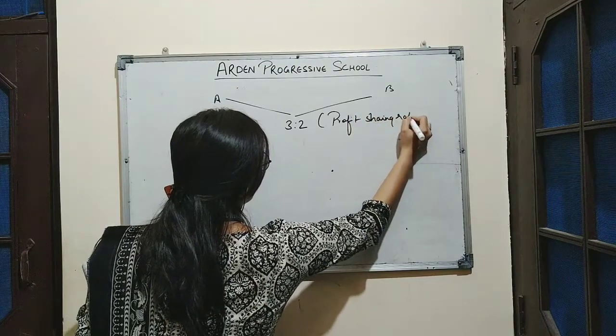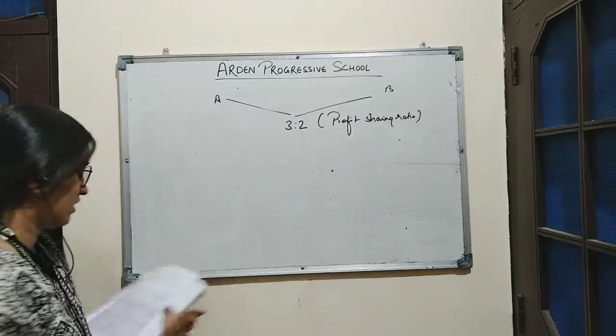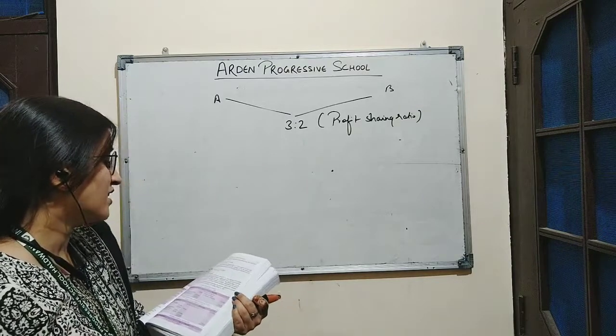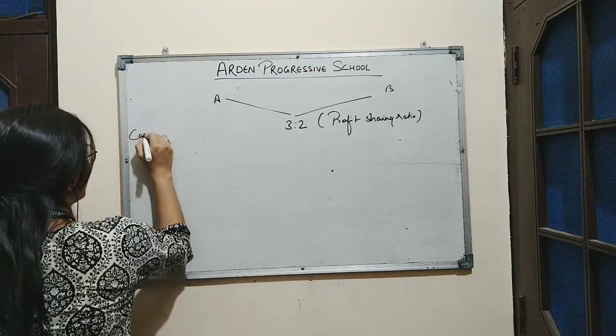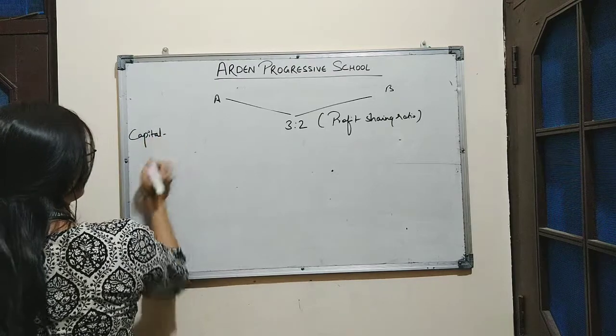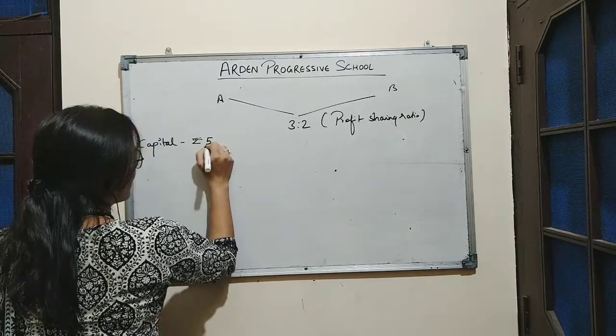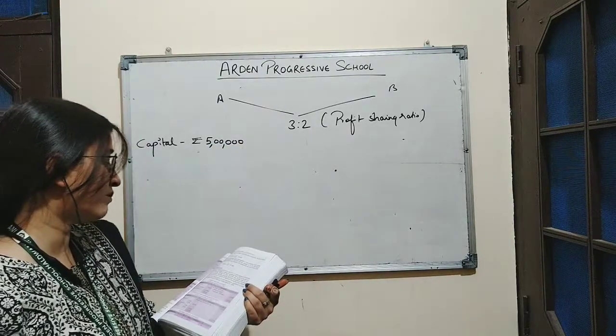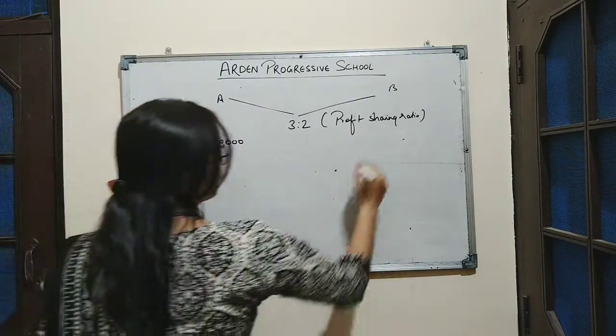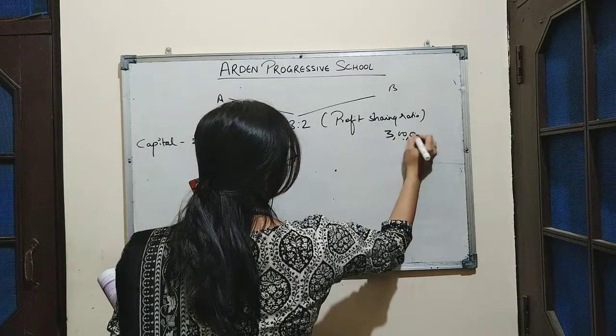Now, A has brought in the amount of capital rupees 5 lakh. So, amount of capital brought in by A is rupees 5 lakhs, whereas the amount of capital brought in by B is rupees 3 lakhs.